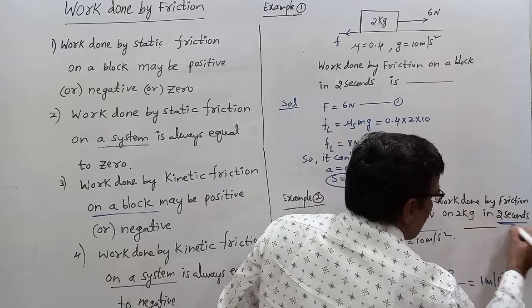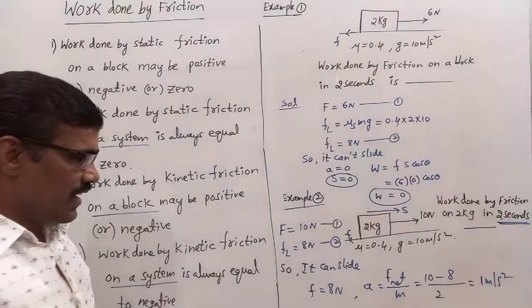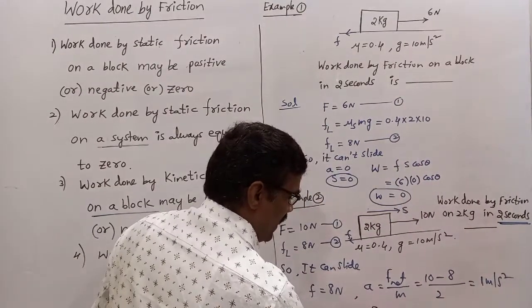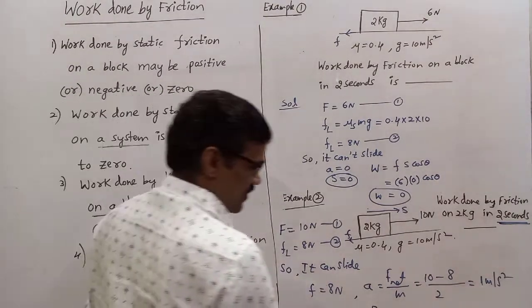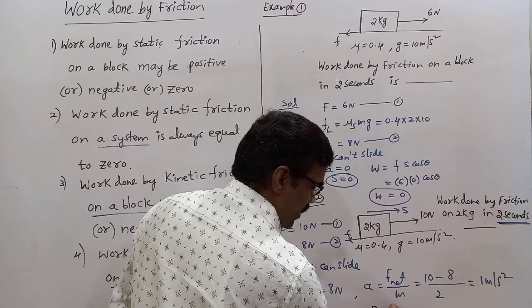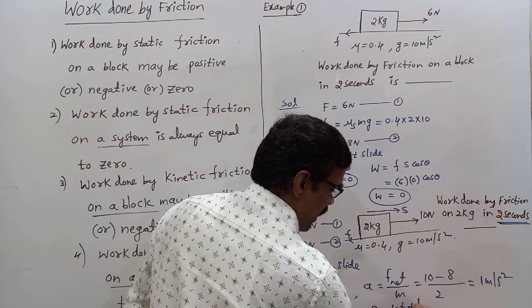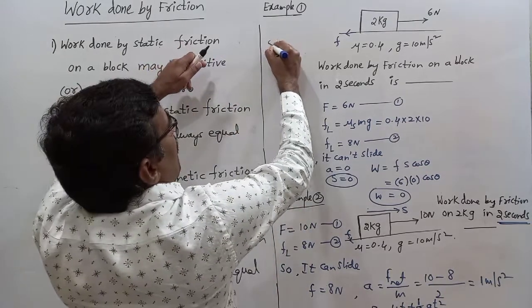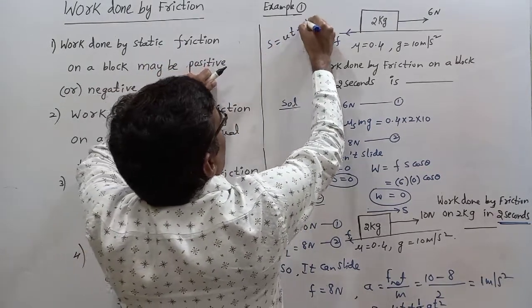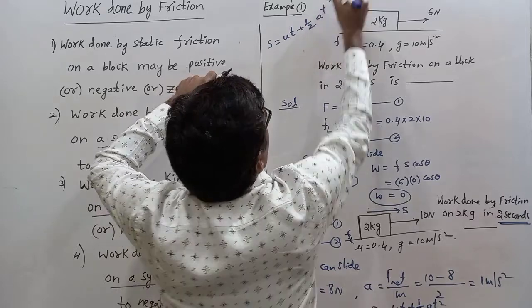In 2 seconds, what is the displacement? S equals ut plus half at square.